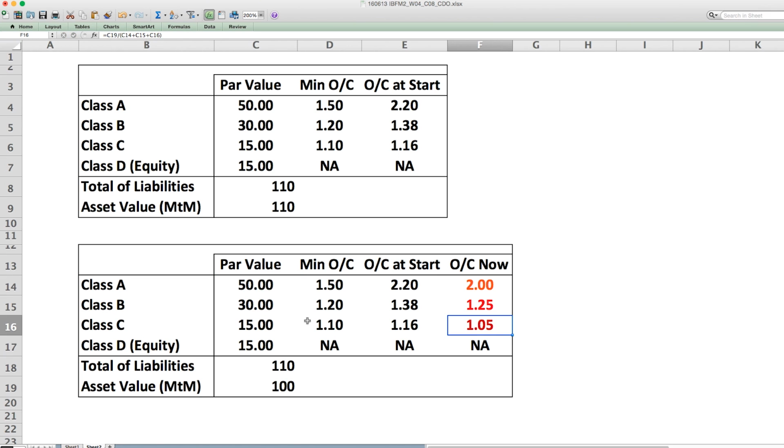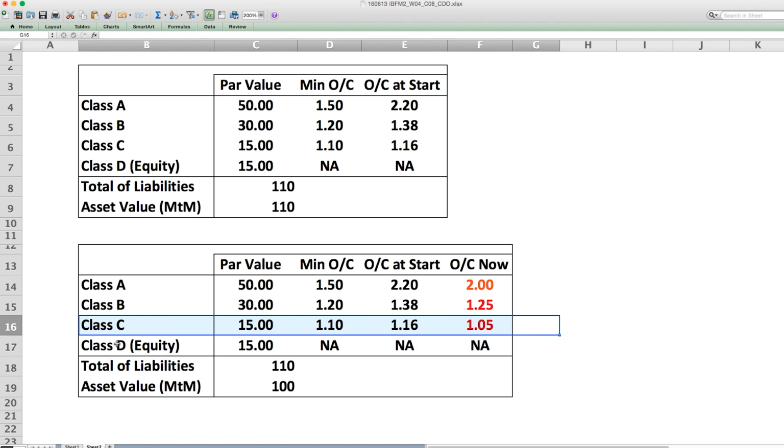Now the mandated minimum for this is 1.10. Now this has fallen to 1.05 because the value of the assets dropped from 110 to 100. In other words, the OC test is breached at this level. So Class C investors are now very exposed.